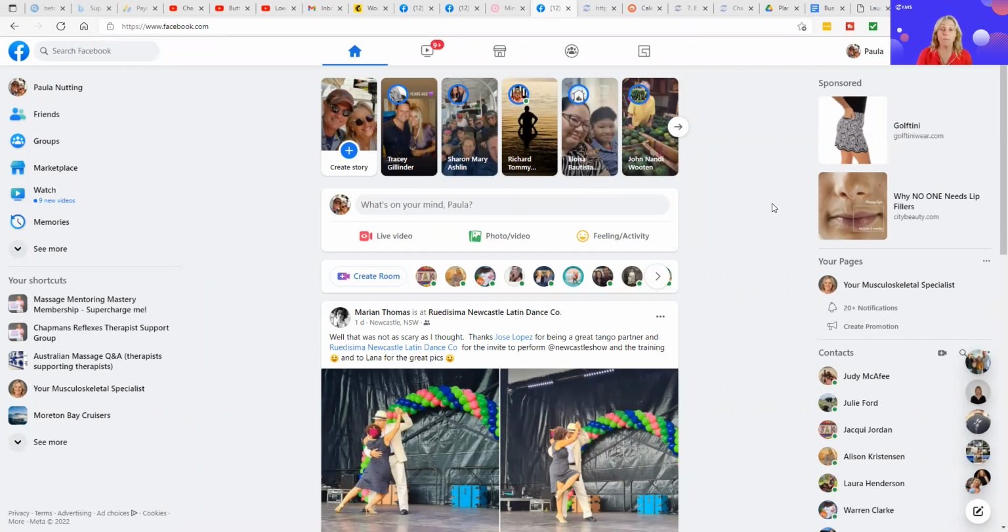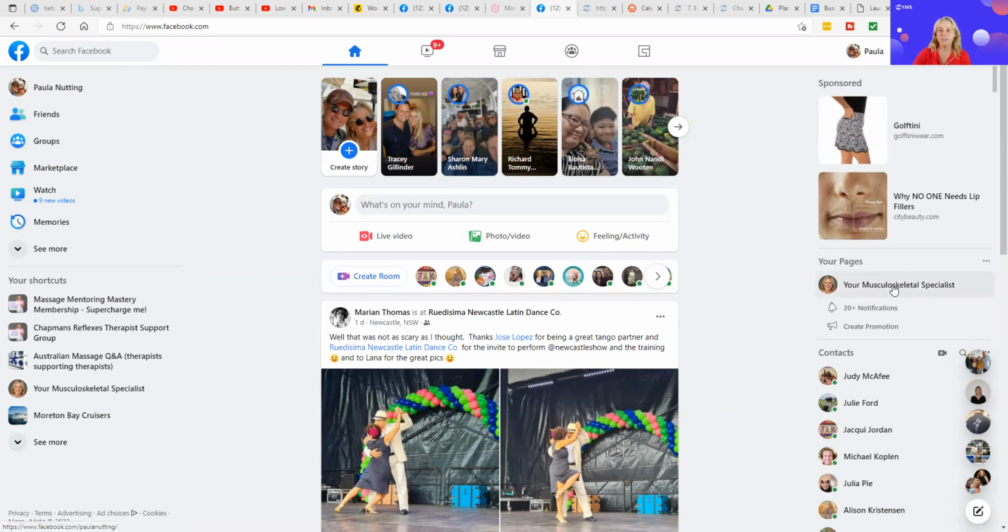Something that you might or might not be aware of is what happens in groups and why you sometimes receive stuff and sometimes not. What we have to do is change it from highlights only in groups to all in groups, and I've got the page out. This is just a general group feed.